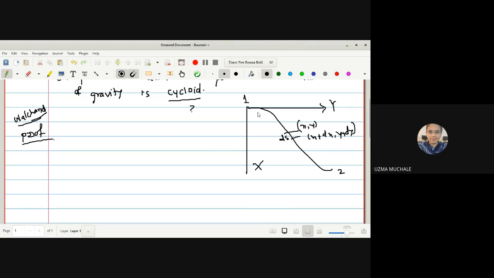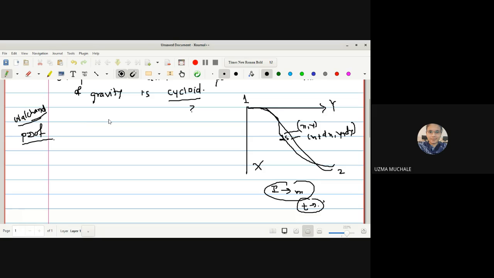Now finally we'll find the integration from point 1 to 2, and that integral I should be minimum. Why? Because we want to find the shortest time. So here it is a shortest time problem. For I to be an extremum we find the shortest time, and with the help of that we are going to find the nature of the object we create, because when the particle moves from position 1 to 2, we want to show that the curve we get here is a cycloid.